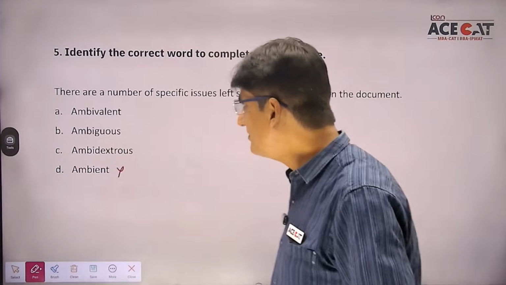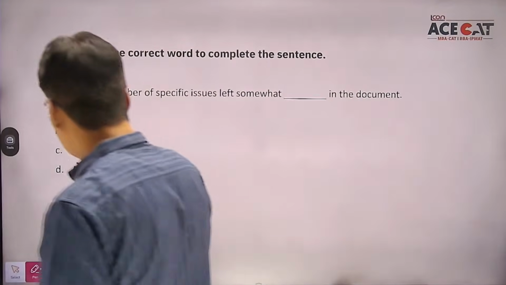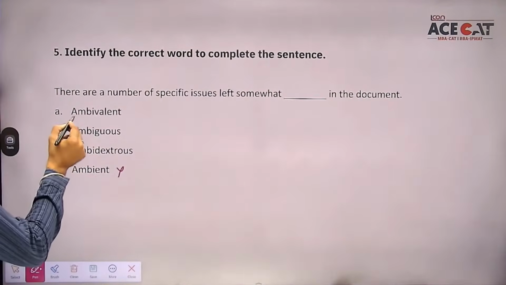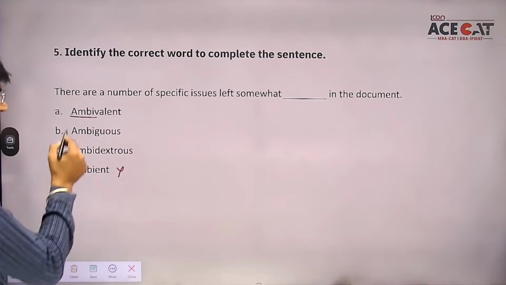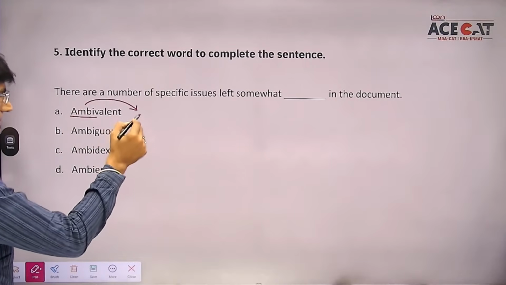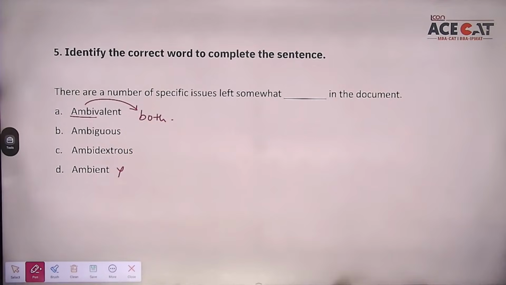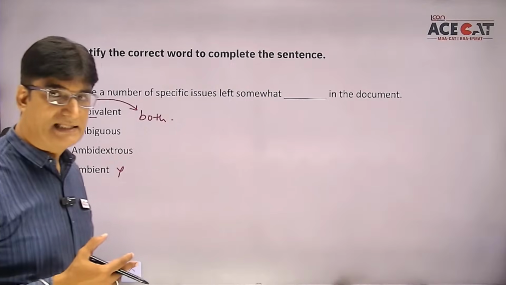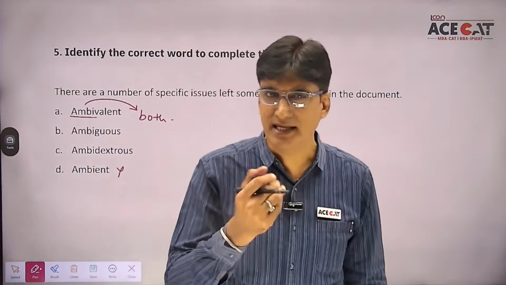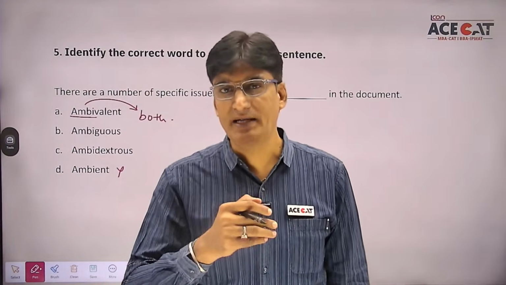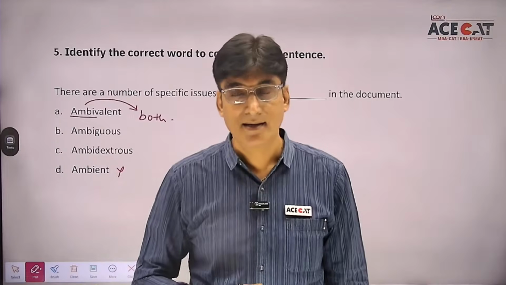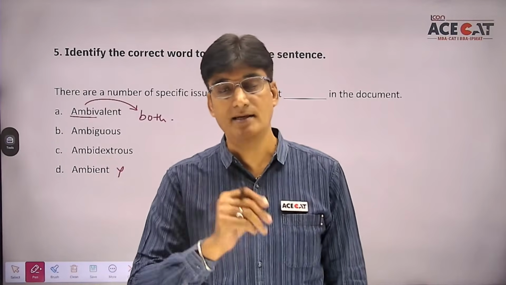Understand? Now students, बाकी जो तीनों words हैं, they have a common root, and the root is ambi. And whenever students we use ambi, इसका मतलब होता है both. Understand? So ambi basically stands for both. Okay? So when I say ambivalent, इसका मतलब है there are two feelings going on in my mind. मैं कोई काम करना भी चाहता हूँ, नहीं भी करना चाहता हूँ.